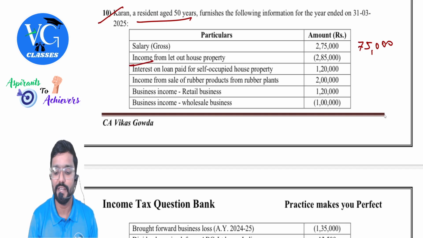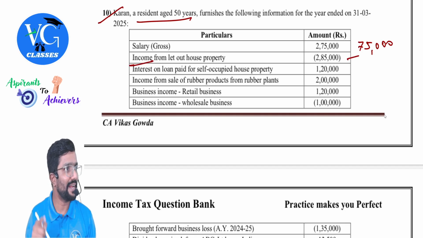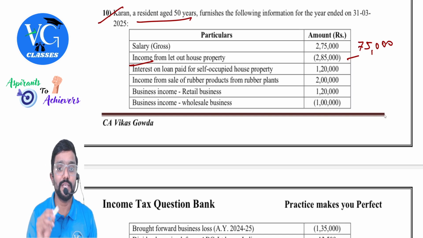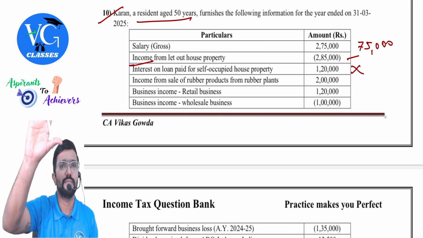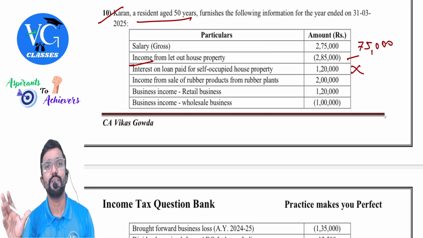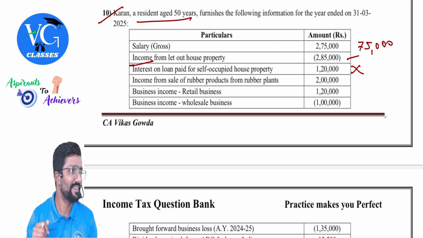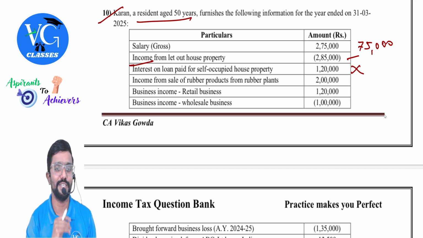Okay. Income from let out property 285. See, the word they have mentioned is income, but it is actually loss. In bracket it is given, loss. Interest on loan paid for self-occupied property 120. Sorry, current. You cannot claim this. Why? You are following default regime.